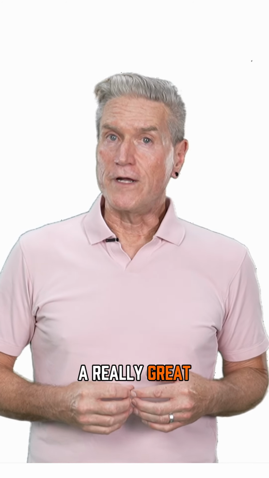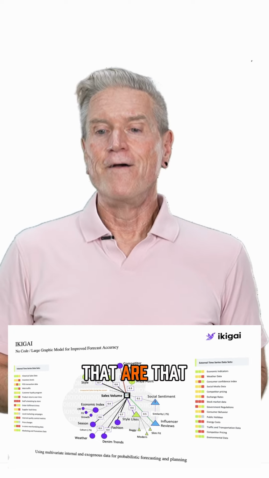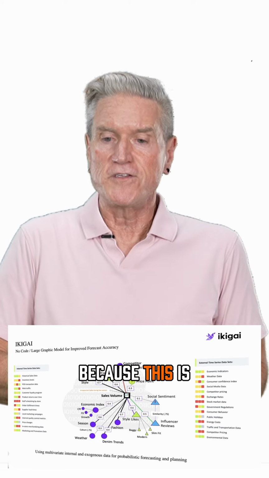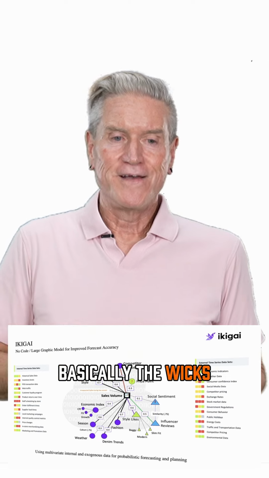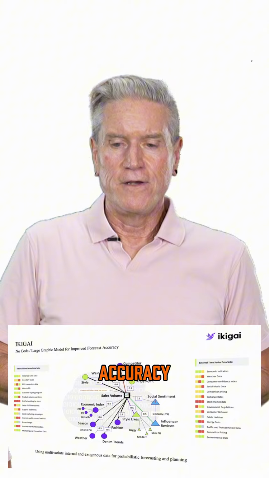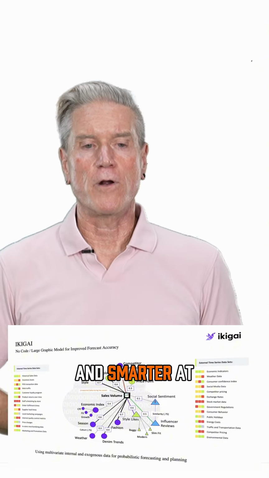Ikigai also does a really great job here. So there are a couple of different new incumbents that are able to use this data. And this is a very interesting platform because this is pretty much drag and drop. So this is basically the Wix of building a graphic model for forecast accuracy. Tremendous amount of interesting ambient data that we can put in here to get better and smarter at what we do.